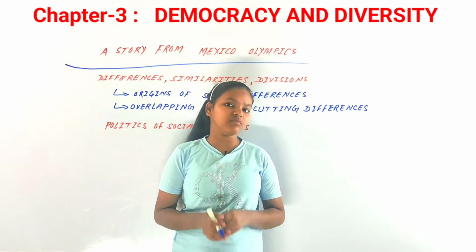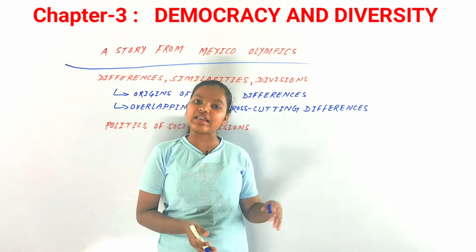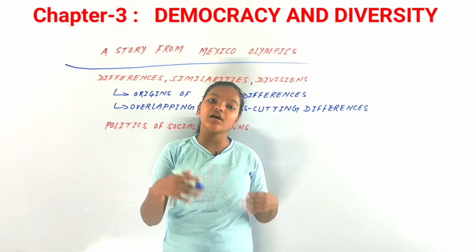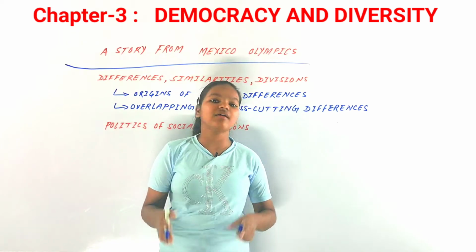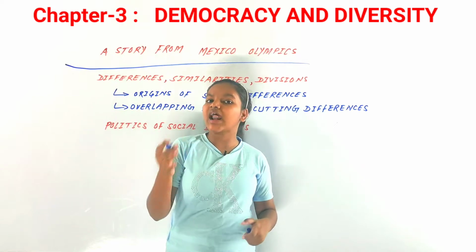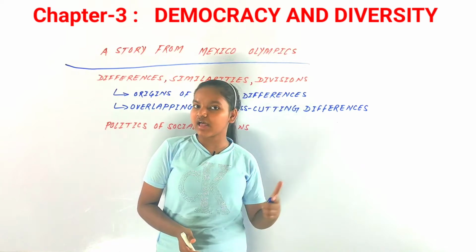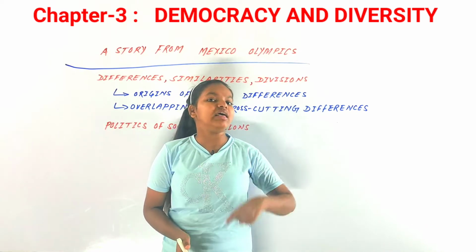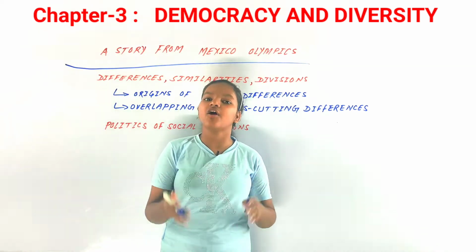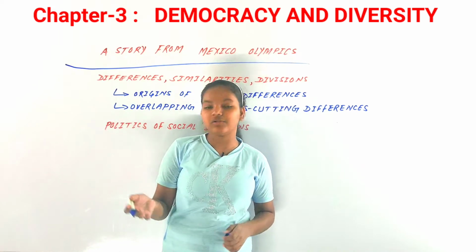In the men's 200-meter race, there were three athletes who won first, second and third place. The first and third place winners were African Americans. African Americans are people whose ancestors were from Africa and went to America as plantation workers, and who have now been born and lived their whole lives in America. In common language, they are also known as black people in America.